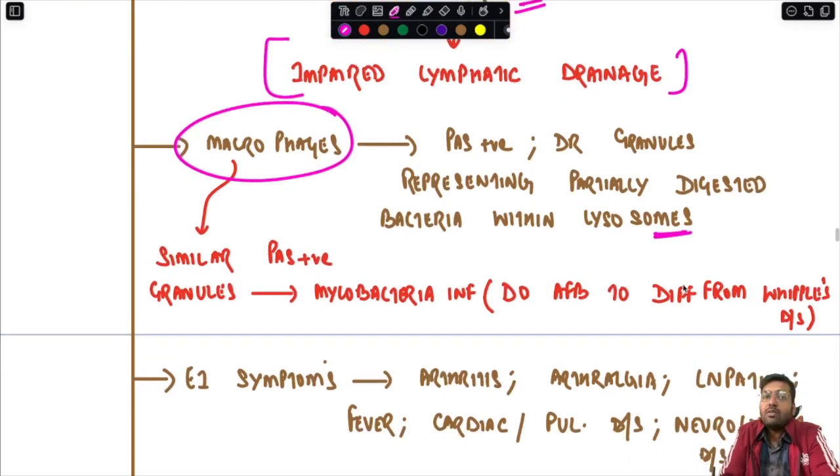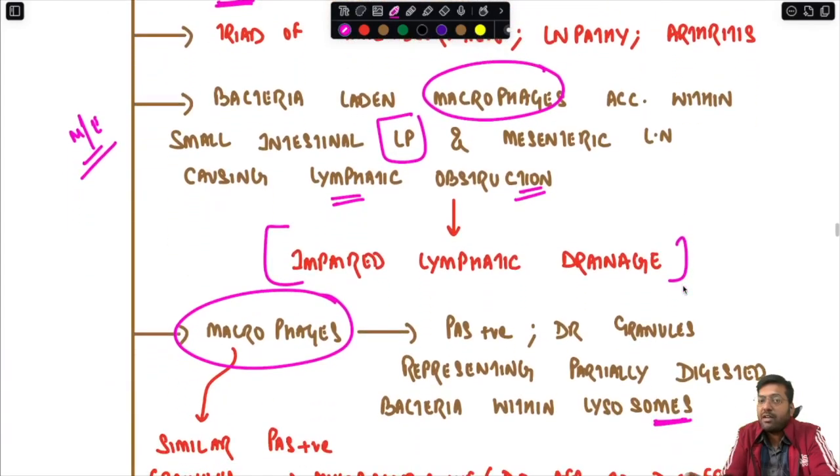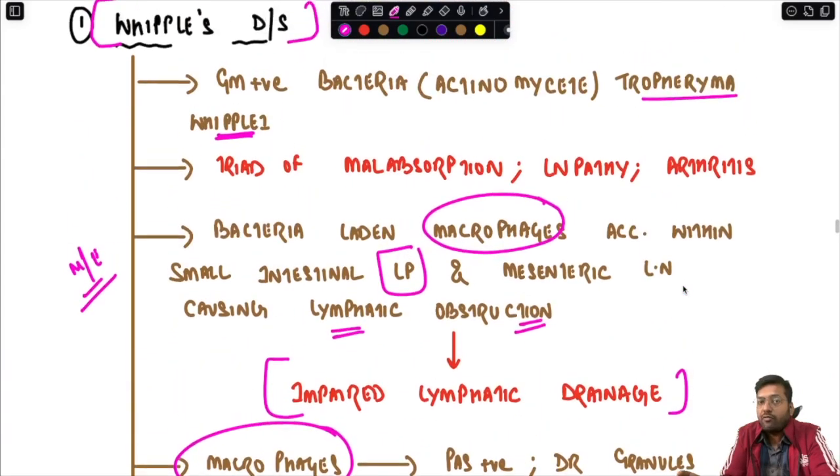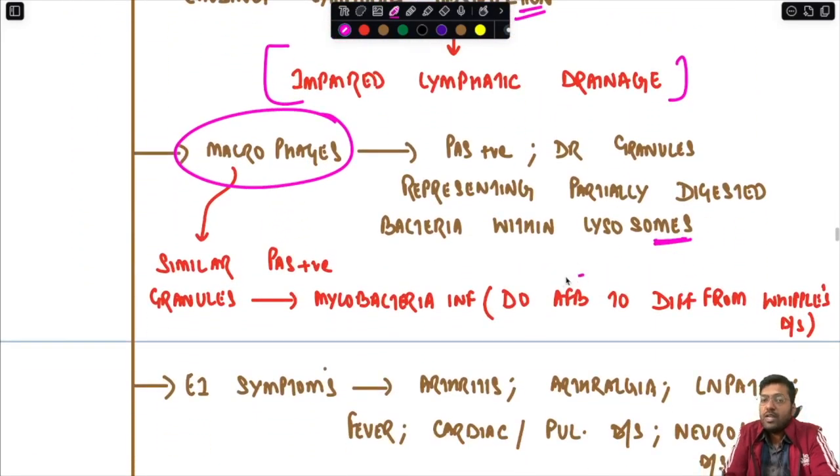Now similar PAS-positive macrophages, PAS-positive granules, can also be seen in mycobacterial infection. So then how do you differentiate between the mycobacterial infection versus your Whipple's disease? Very easy. Do the AFB testing. AFB will be positive in case of mycobacterial infection, whereas it will be negative in case of Whipple's disease.